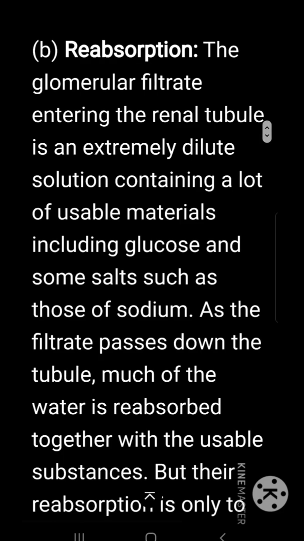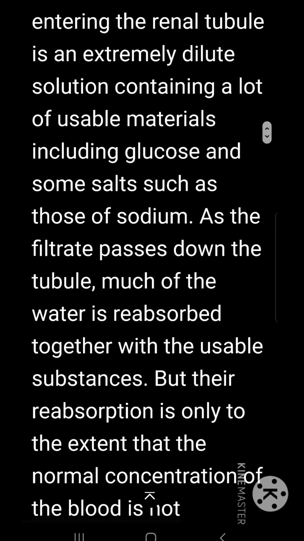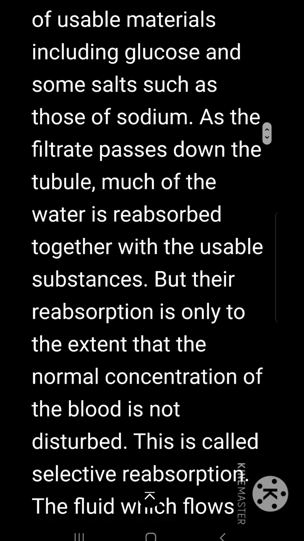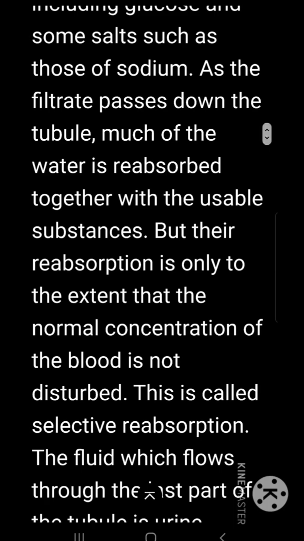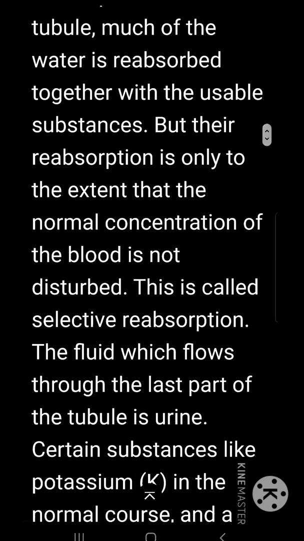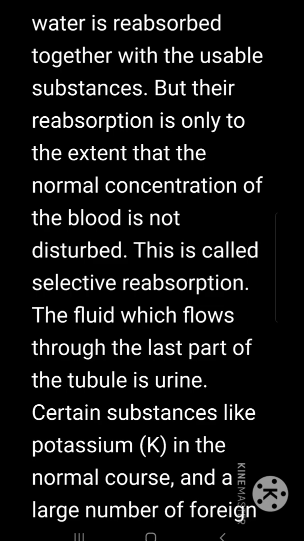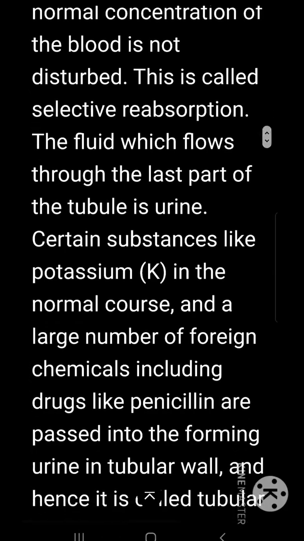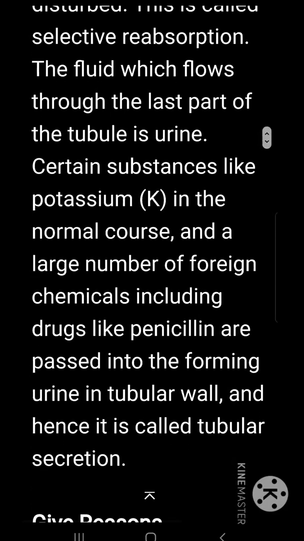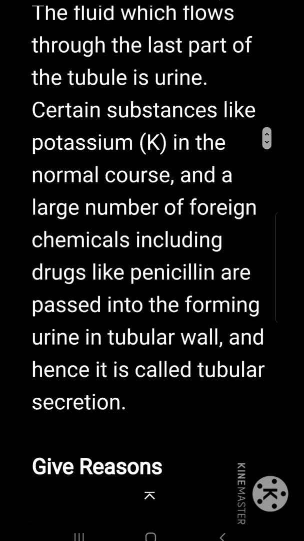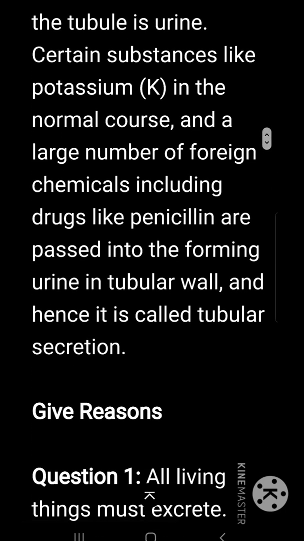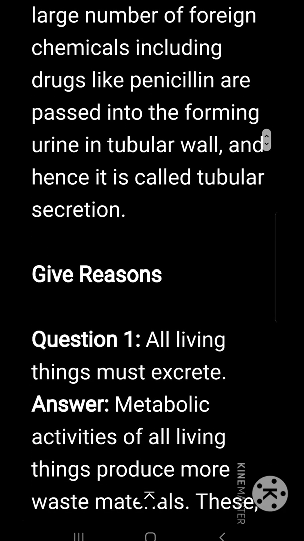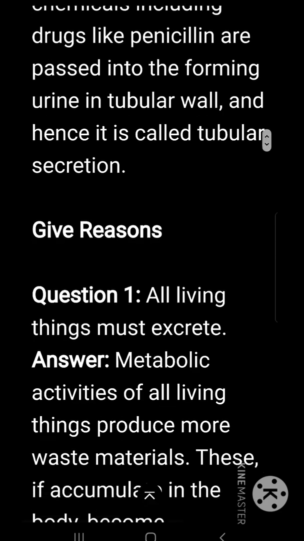Reabsorption: the glomerular filtrate entering the renal tubule is an extremely dilute solution containing a lot of usable materials including glucose and some salts such as those of sodium. As the filtrate passes down the tubule, much of the water is reabsorbed together with the usable substances, but the reabsorption is only to the extent that the normal concentration of the blood is not disturbed. This is called selective reabsorption. The fluid which passes through the last part of the tubule is urine. Certain substances like potassium in the normal course and a large number of foreign chemicals including drugs like penicillin are passed into the forming urine in the tubular wall, and hence it is called tubular secretion.